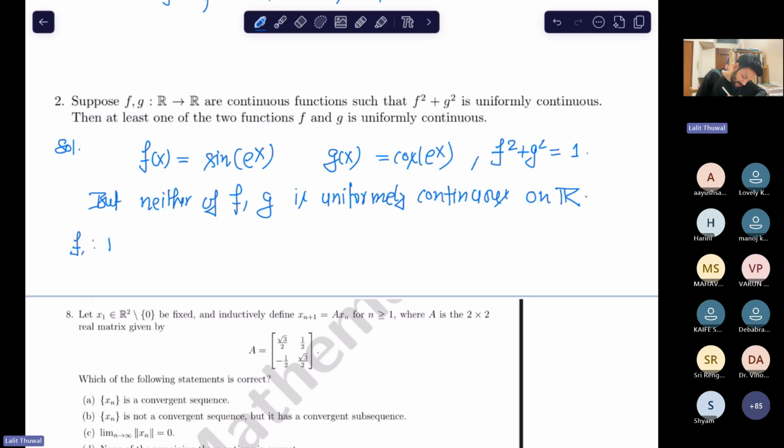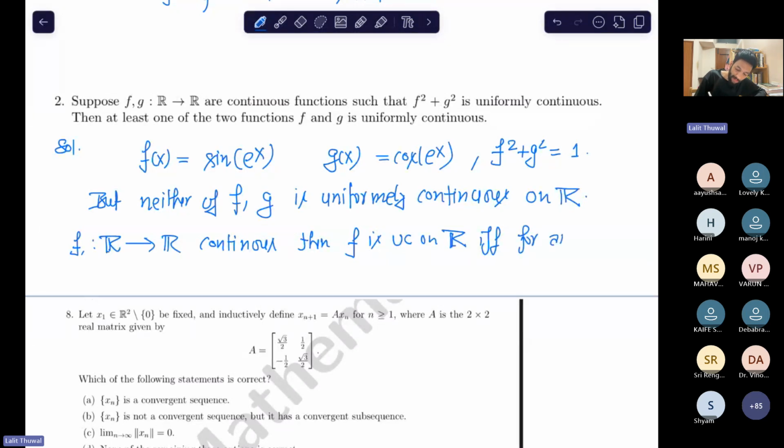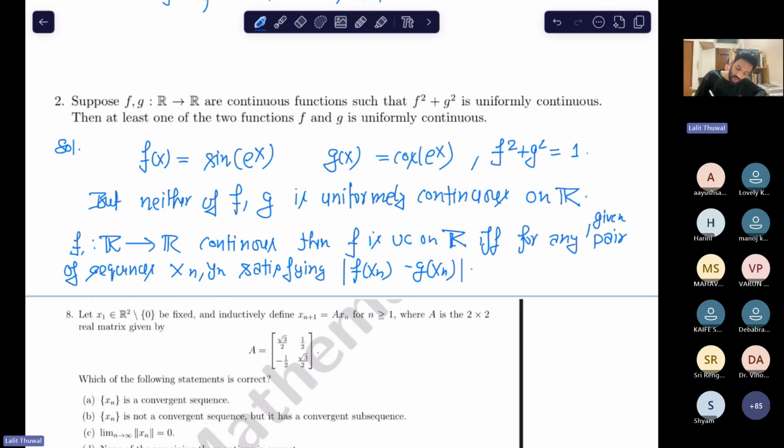Suppose f is a continuous function from R to R. Then f is UC on R if and only if for any given pair of sequences x_n and y_n satisfying that the sequence |x_n minus y_n| goes to 0, we have that the sequence f(x_n) minus f(y_n) must go to 0. So this is an if and only if condition.